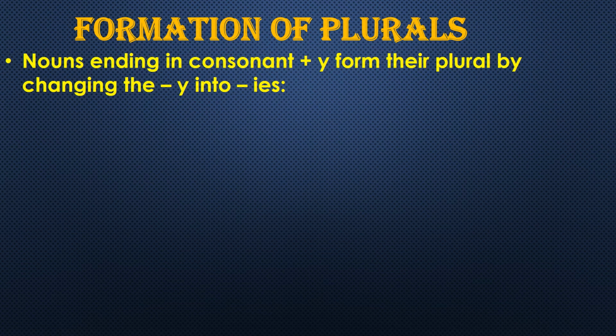Here are nouns ending in consonant plus y. They form their plural by changing the y into ies. If the noun is ending with consonant plus y, then it changes its plural form by removing y and adding ies, like you have done with f and fe. You were removing f and fe and adding ves. Same here, you will remove y and add ies if it is consonant plus y.